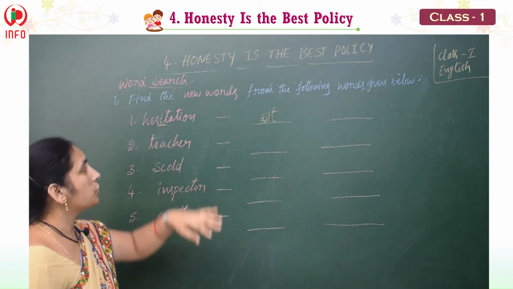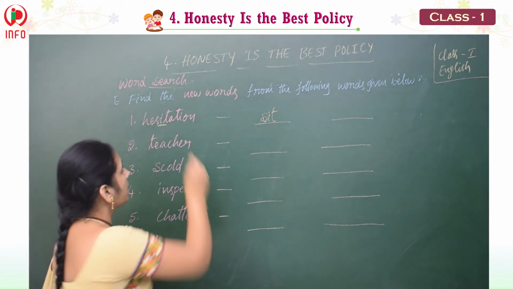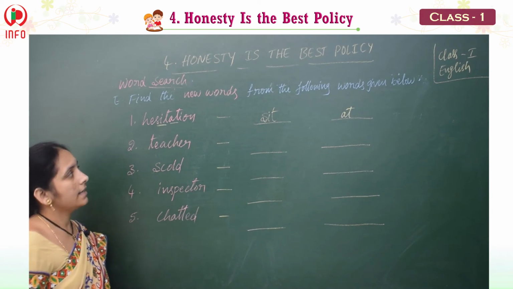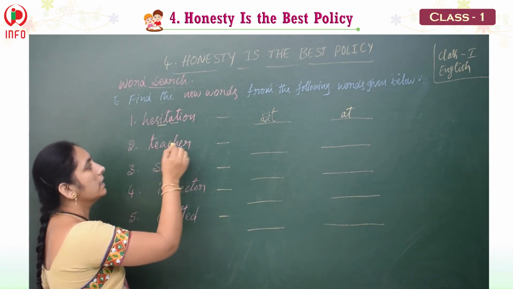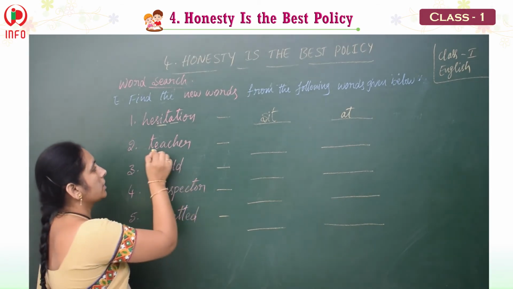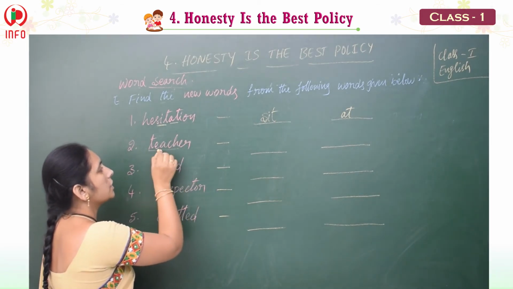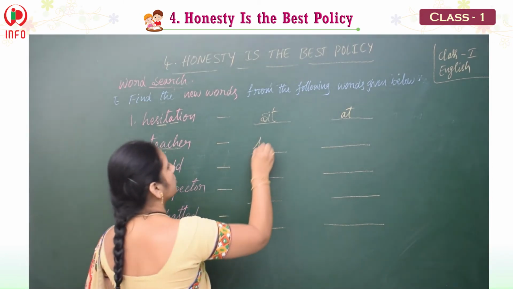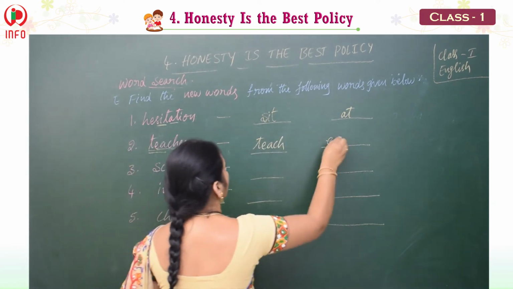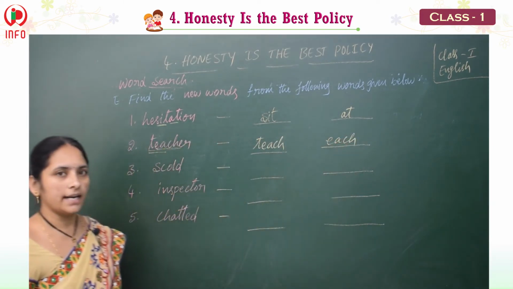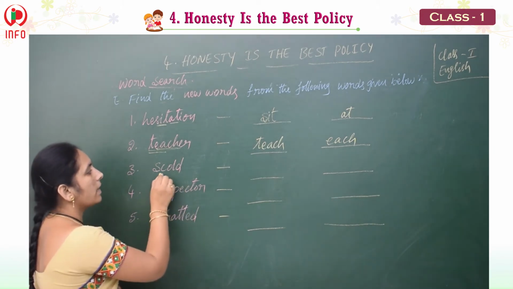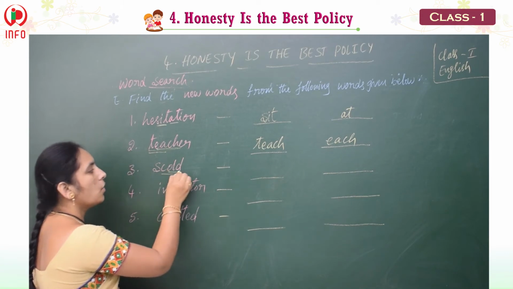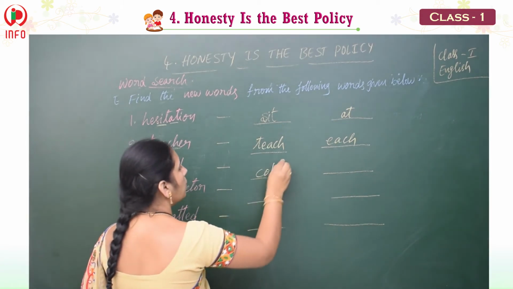Understood how to find it? In this another two new words we get. Sit. And one more, what do we have? At. Sit, at. And next one here, teacher. So here teach, each, T also we can take. Okay. So now I am writing teach, each. T also you can write. Next one, scold. What can we write? Cold, old.